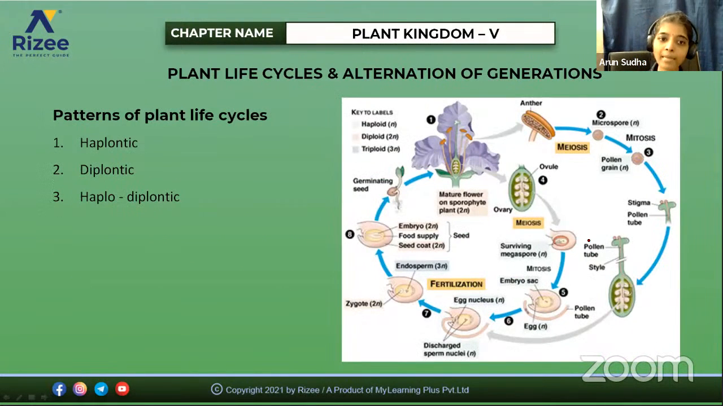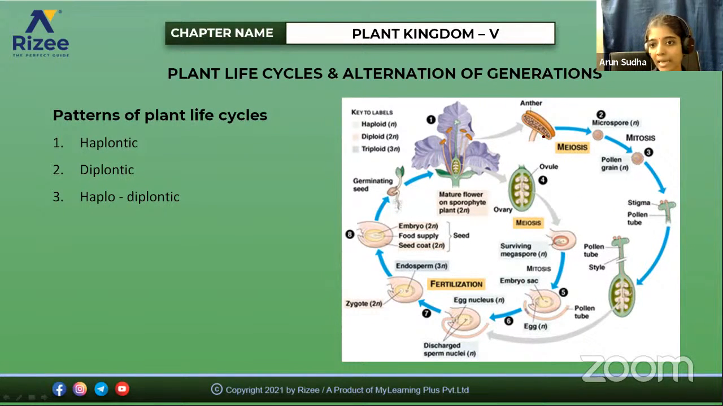So there are three patterns of plant life cycle. One is the haplontic, another is the diplontic, and another is the haplodiplontic. What are the differences between these three? For example, this diagram shows the process of fertilization in angiosperms. I hope you're clear with this diagram.